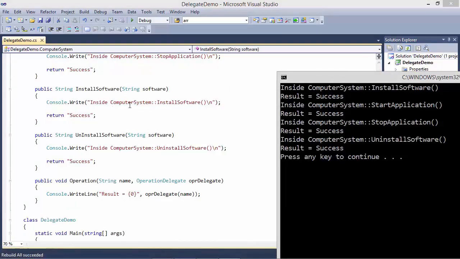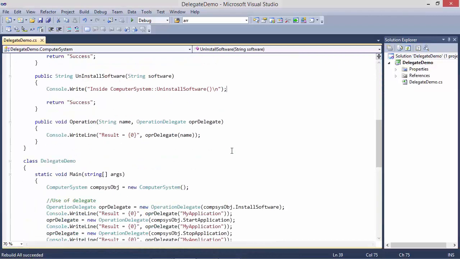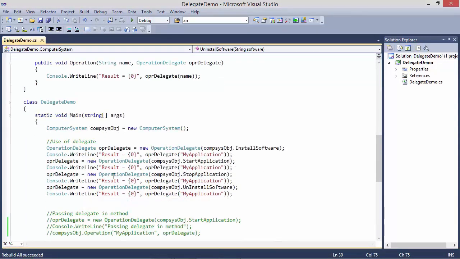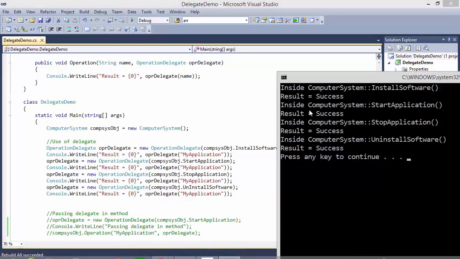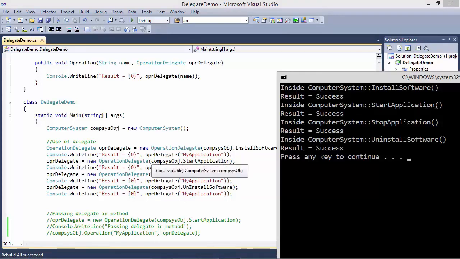You can see inside computer system install software, and result is success, which is displayed by this statement. And the next one is, you can see inside computer system start application, because this time start application method is invoked. So inside the method the statement displays this, and result is success.